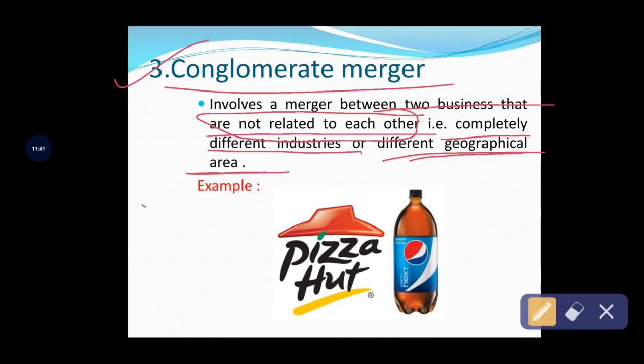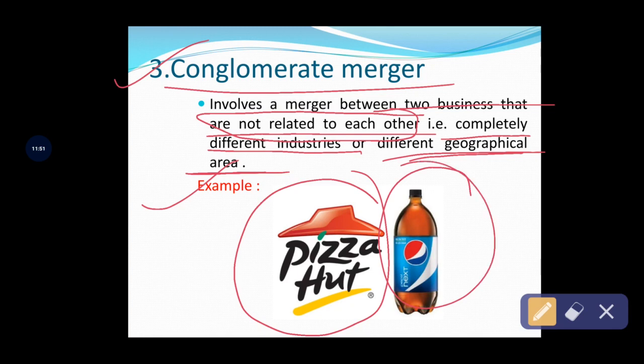See the example: Pizza Hut, engaged in producing and delivering pizza, and the Pepsi company. It is based on preference. By eating a pizza, some of the consumers will drink Pepsi or Coca-Cola or some other cool drinks, right? It is a current trend among customers.